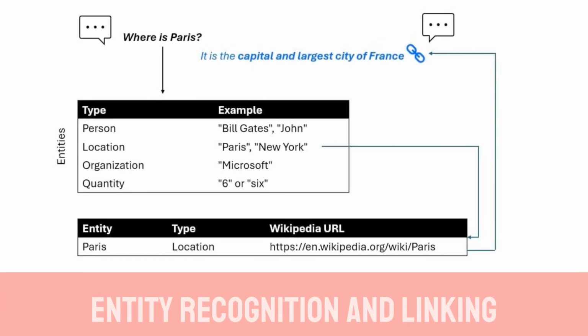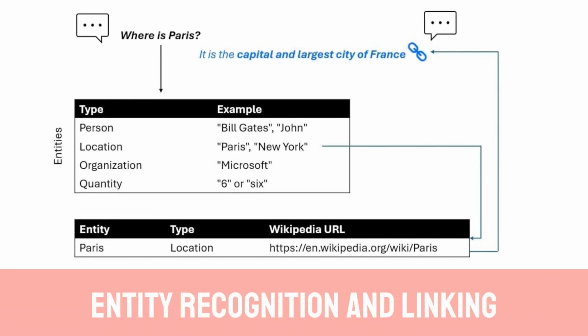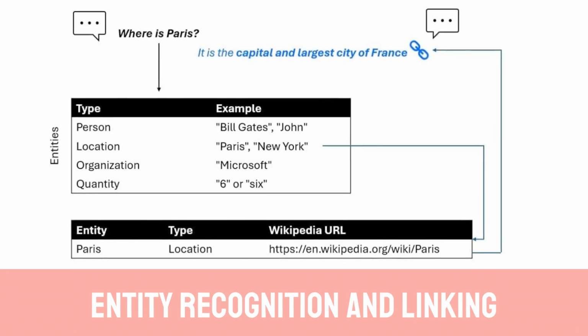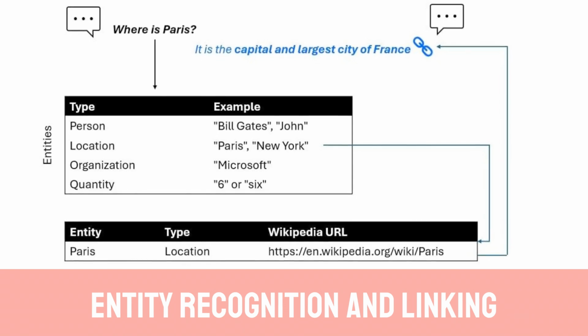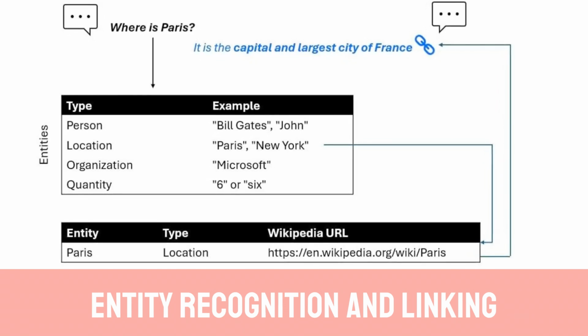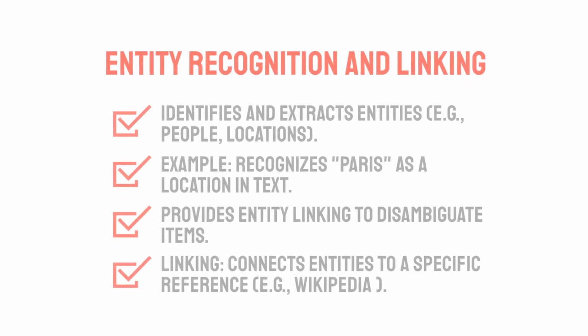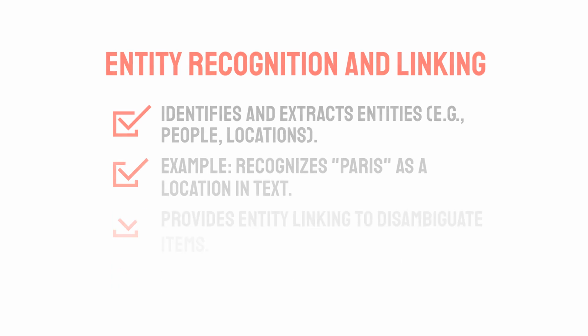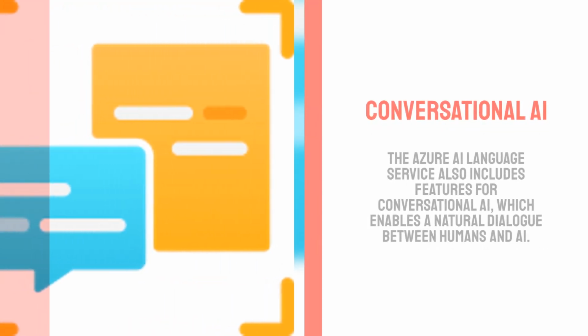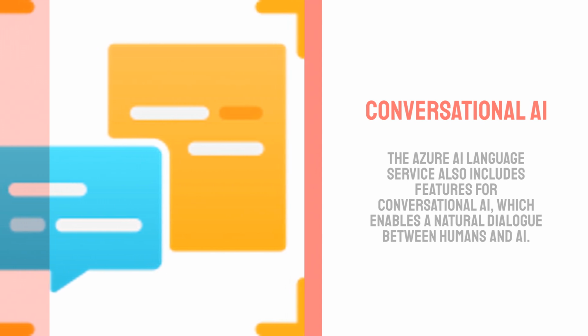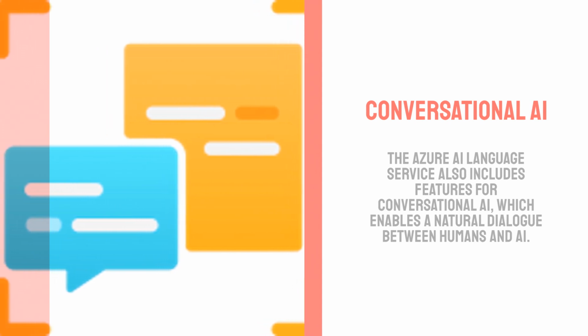Entity recognition and linking. The service can identify and extract entities, items of a particular type, like people, locations, or organizations. For example, it could recognize Paris in a review. It can also provide entity linking, which disambiguates entities by linking them to a specific reference, such as a Wikipedia article. The Azure AI Language Service also includes features for conversational AI, which enables a natural dialogue between humans and AI.